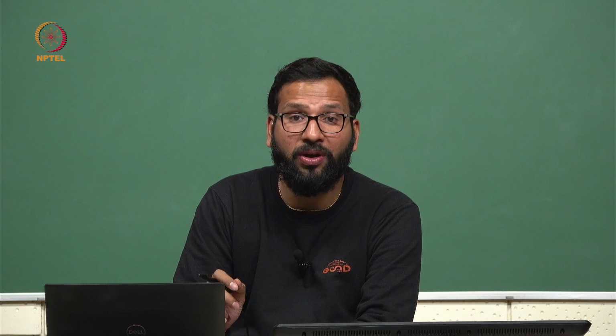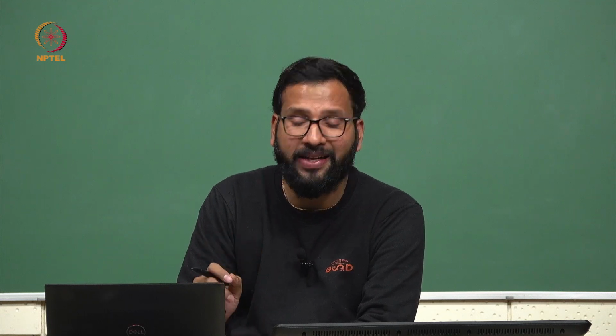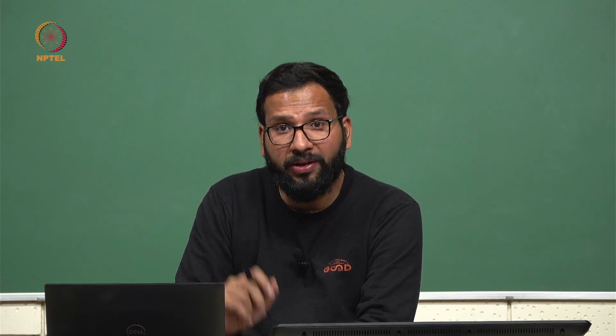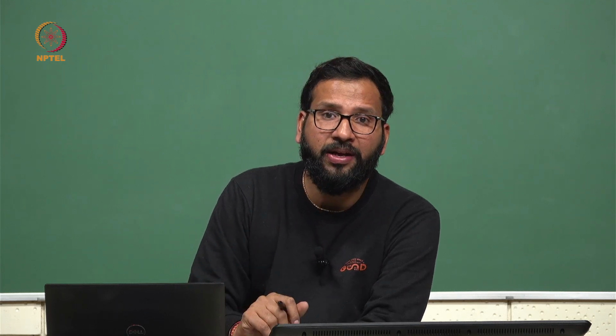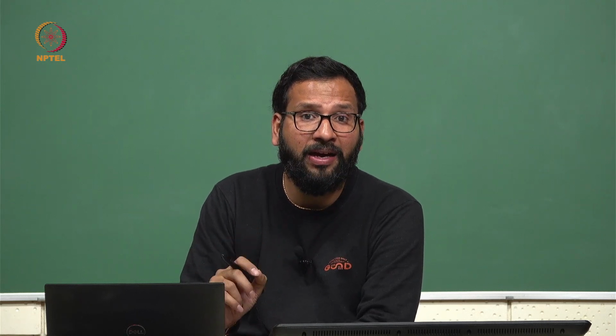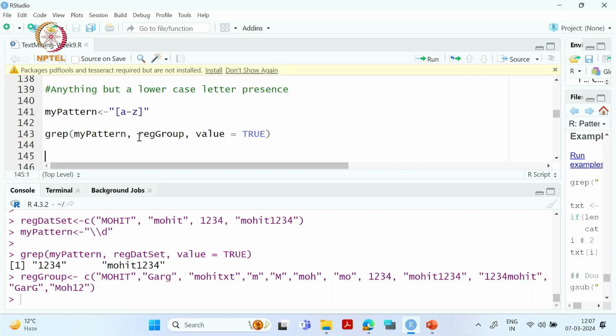This a to z represents that all the words it retrieves should have alphabets in lowercase only, so it can't have letters in uppercase. So my pattern is this.